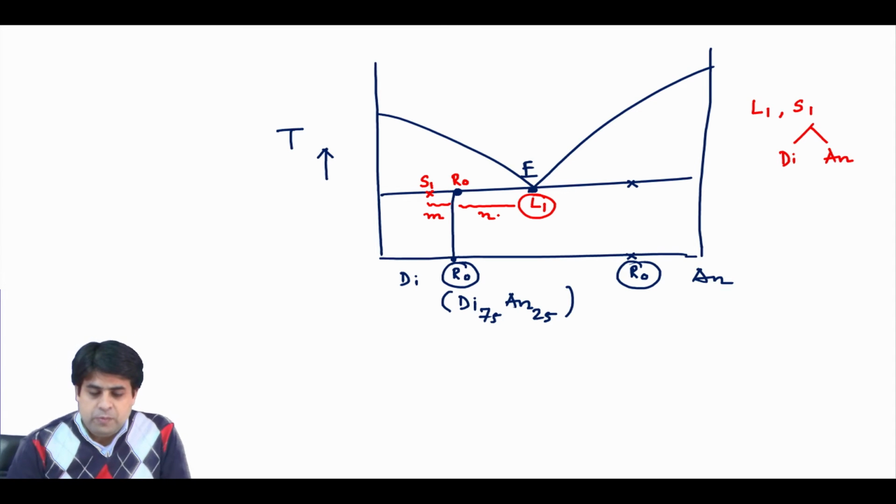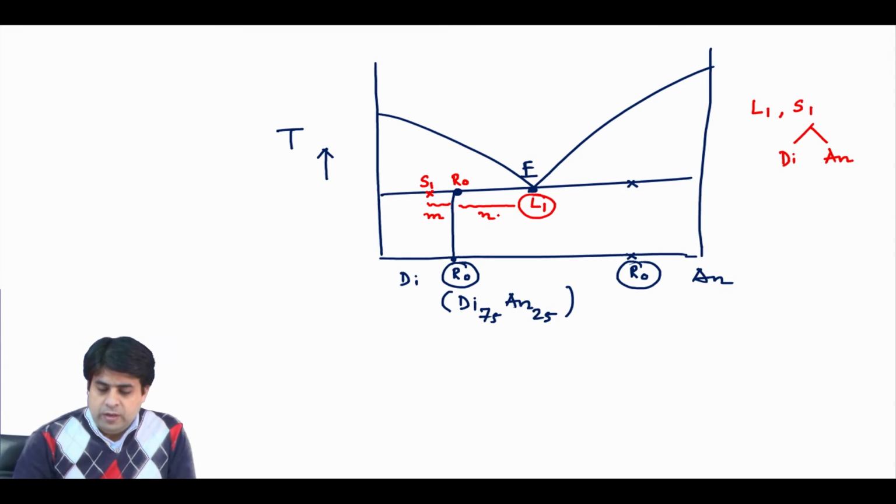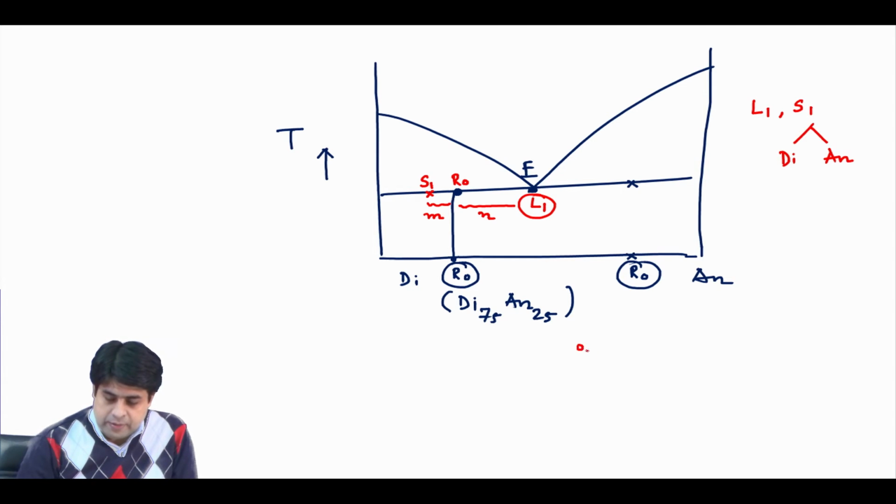Okay. So, if we draw like this, this is your R0, this is your L1 and this is your S1.